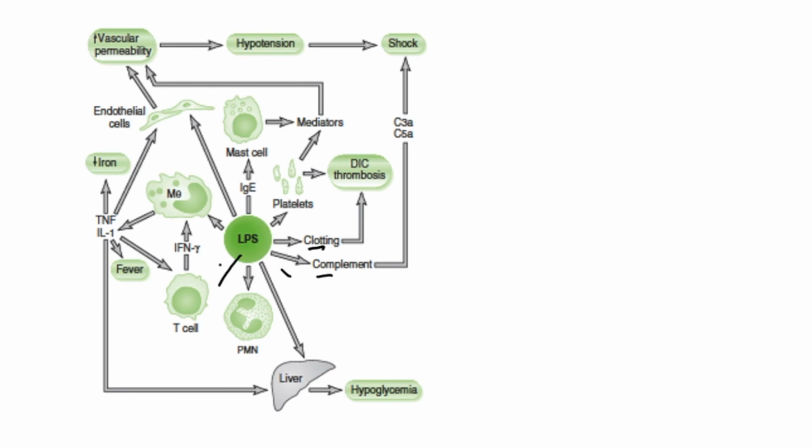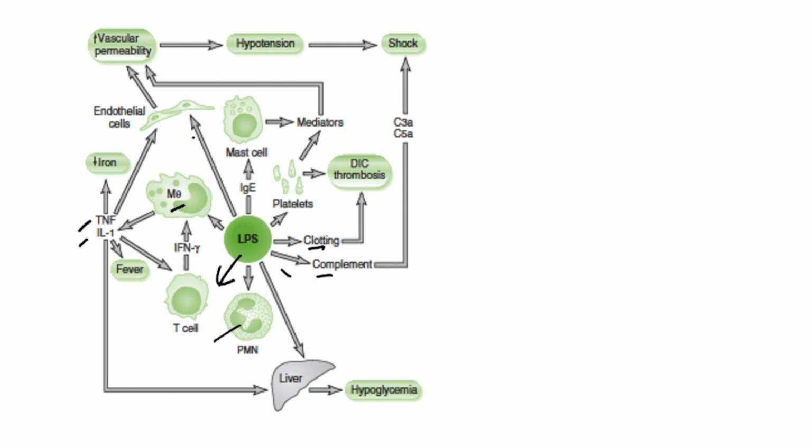LPS causes the chemotaxis of the PMN, that is polymorphonuclear neutrophils. It causes the activation of the macrophages. Macrophage activation leads to release of cytokines like interleukin 1, tumor necrosis factor, interleukin 6, and interferon gamma also, and that causes the fever.